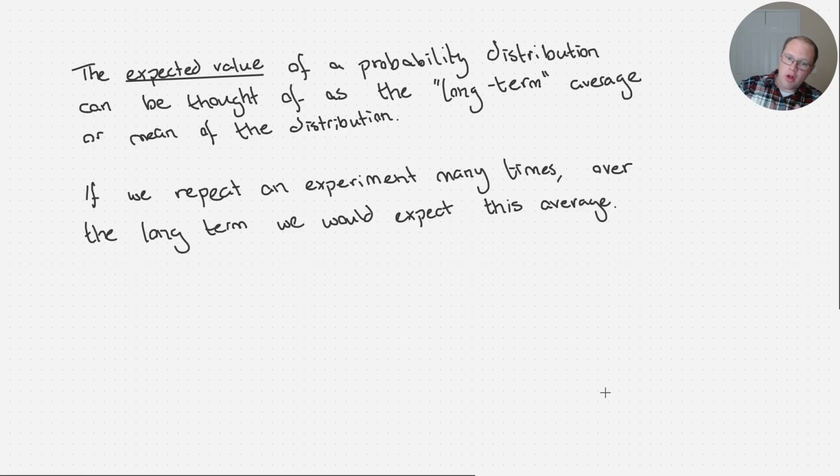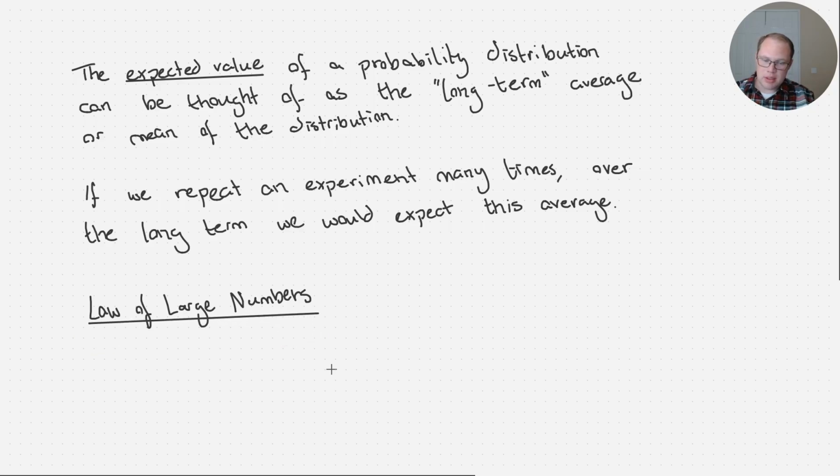Now recall what the law of large numbers says. It says that if we repeat the same experiment many, many times, then the proportion of times a certain outcome occurs gets closer and closer to the theoretical probability that that outcome occurs.